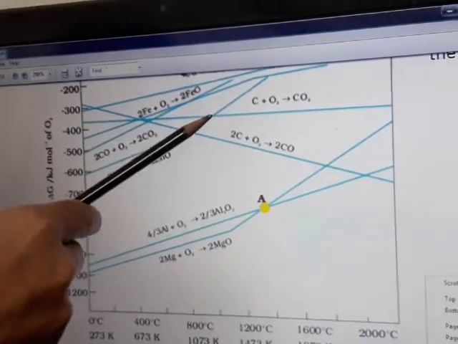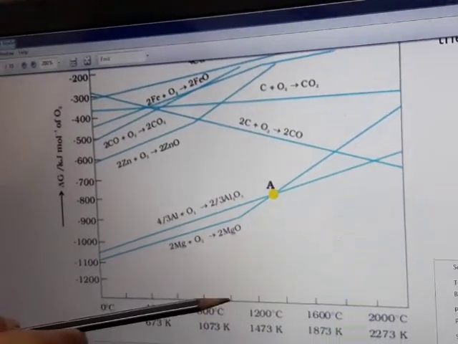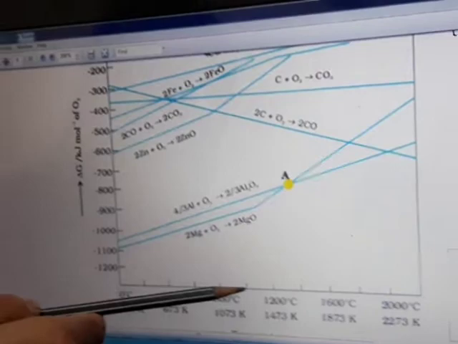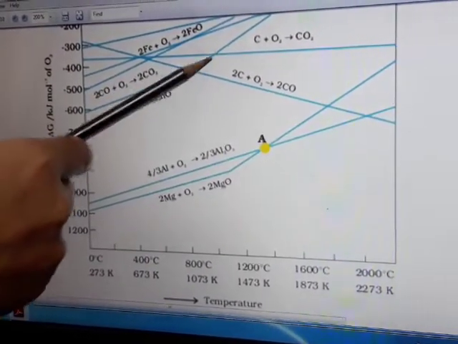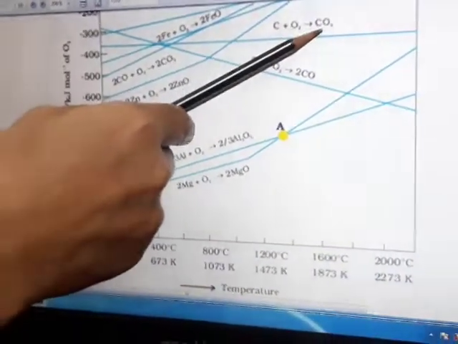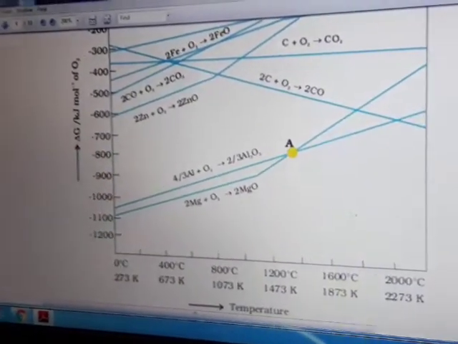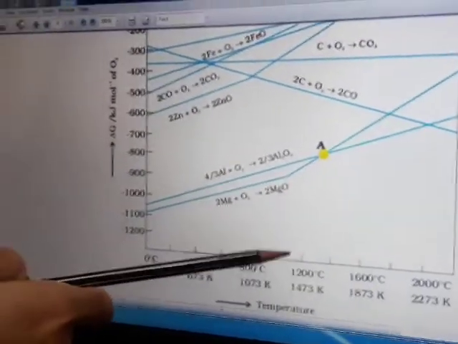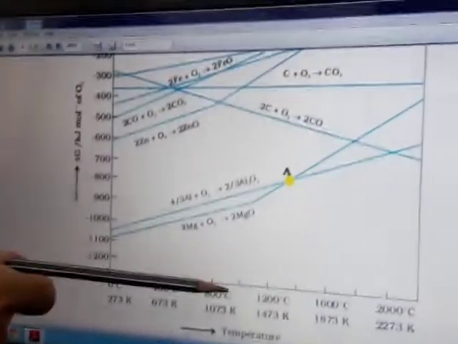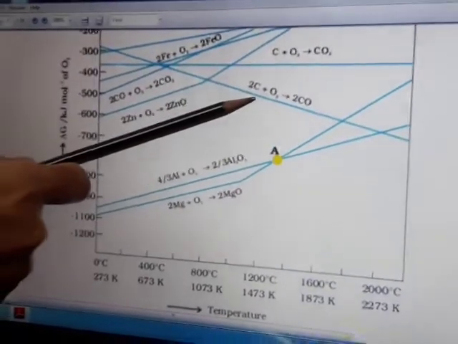Fine. And at this temperature, if you come down till here, this is about 1100 kelvins. So at this temperature you can make use of carbon to produce carbon dioxide, and in due course zinc oxide will be reduced. So the very important thing here to take into account is that at any particular temperature you must see which two curves are crossing. So the downwards curve will be used to reduce the upward curve.